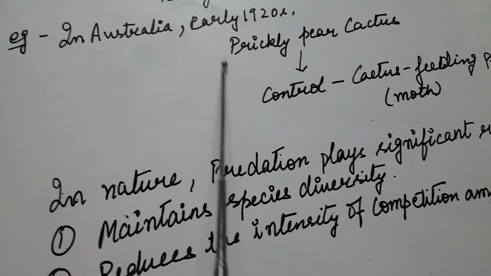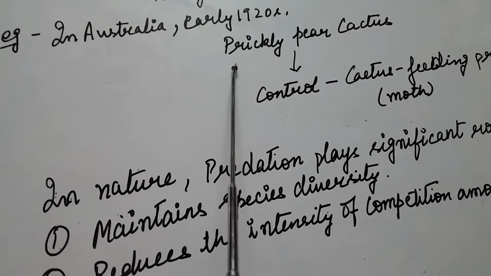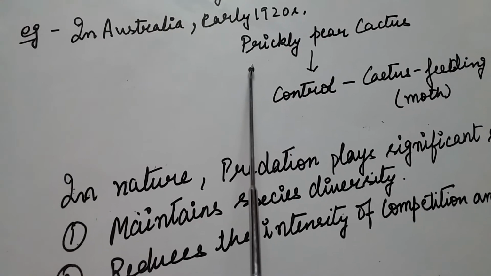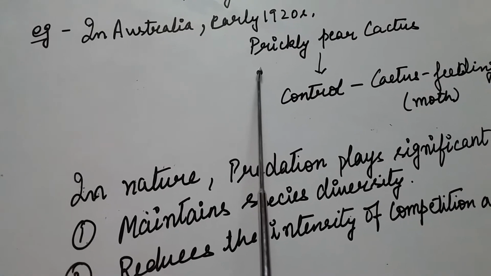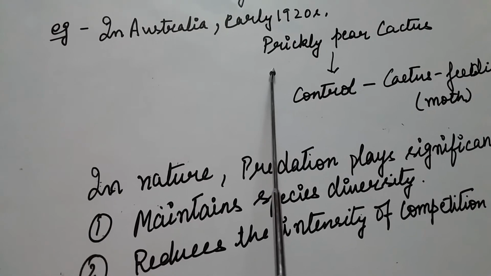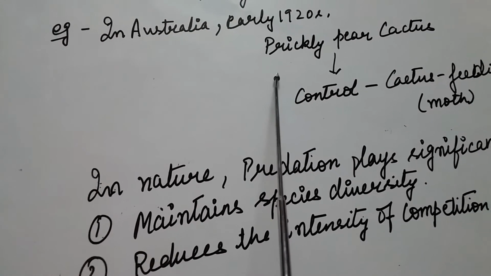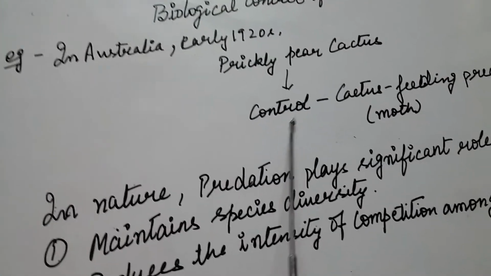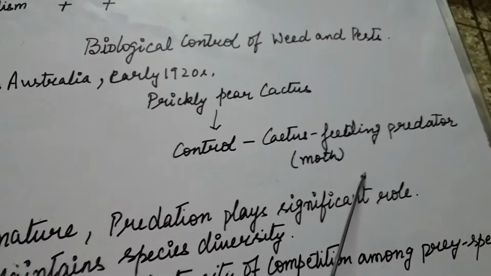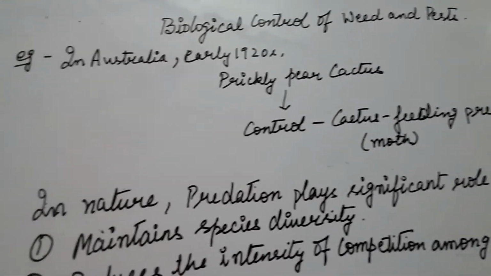To control the growth of this prickly pear cactus, it was controlled by adopting a predator, that is a cactus feeding predator called moth.